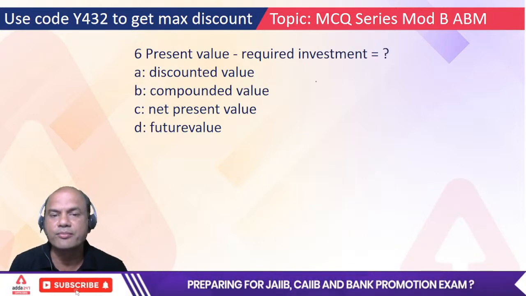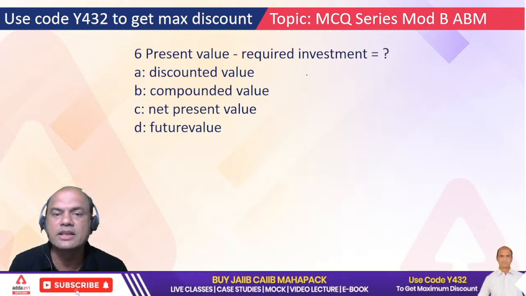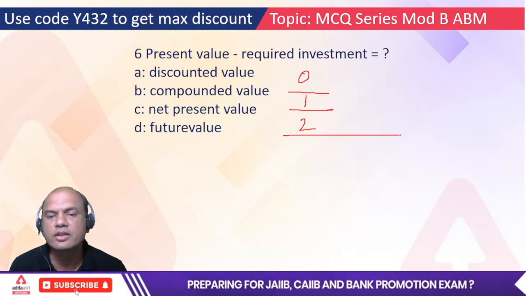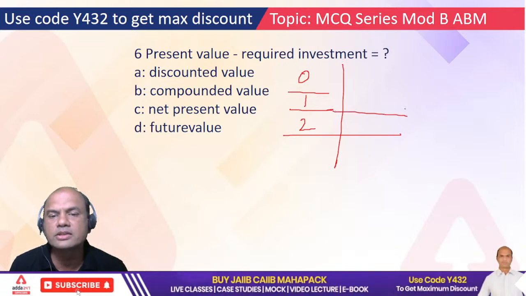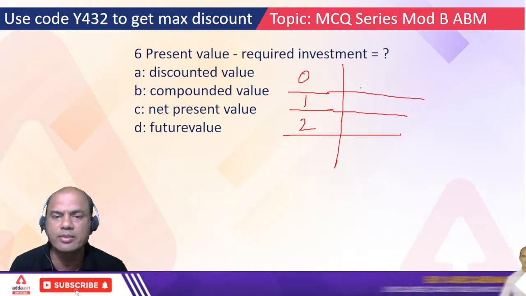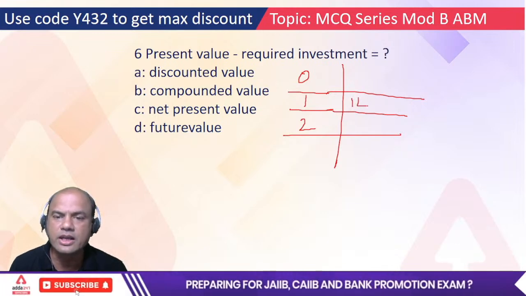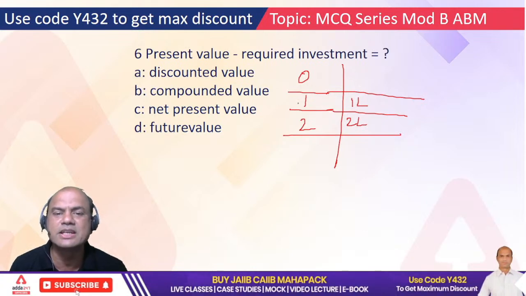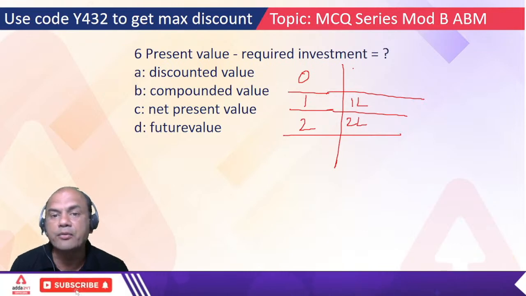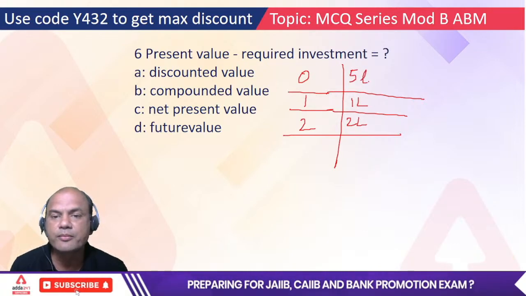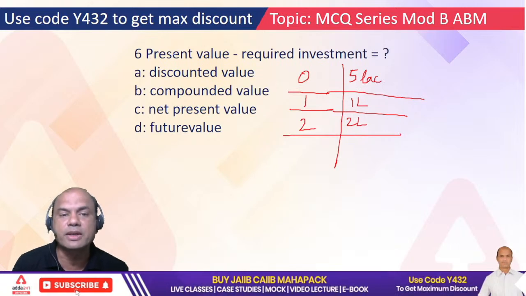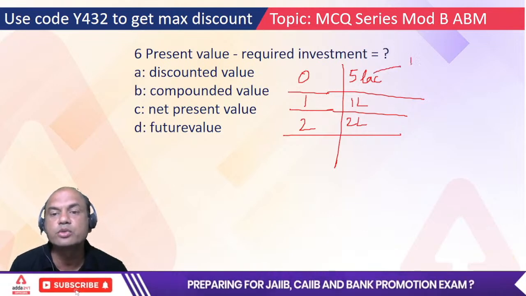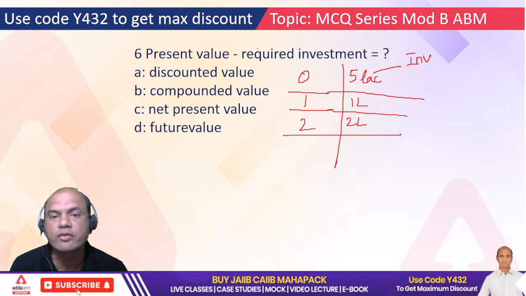What is present value? See here, I'll explain over here. Let's say this year is 0 now, then 1 year, 2 years. So let's imagine, in 1 year, let's say I'll be getting 1 lakh rupees, then 2 lakh rupees after 2 years. It's a machine, some investment I am doing, and presently for that I have to invest, let's say, 5 lakh rupees. So what do you mean by present value minus required investment? This 5 lakh is the investment because it's going right now. This required investment is 5 lakh.